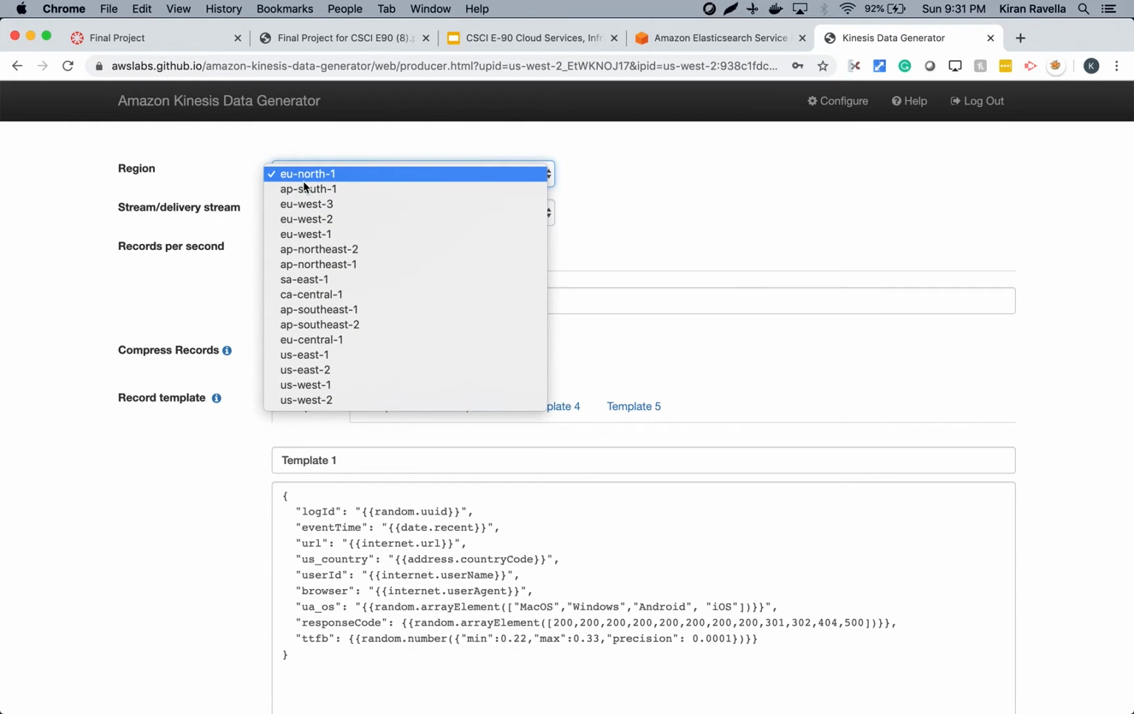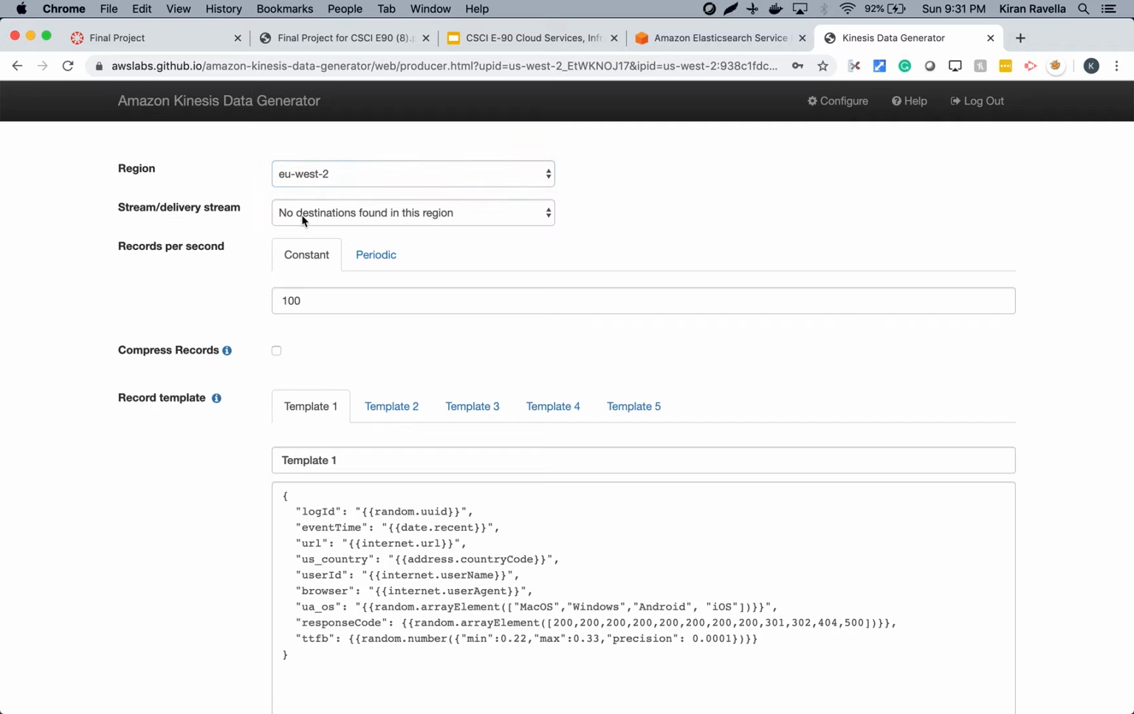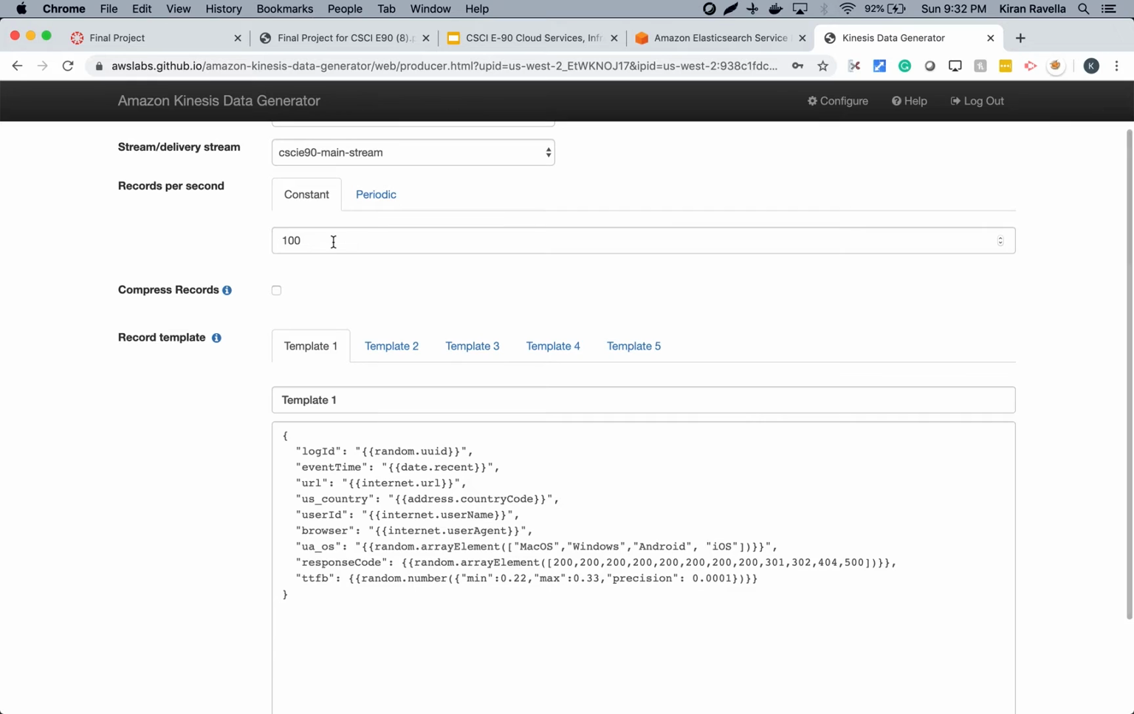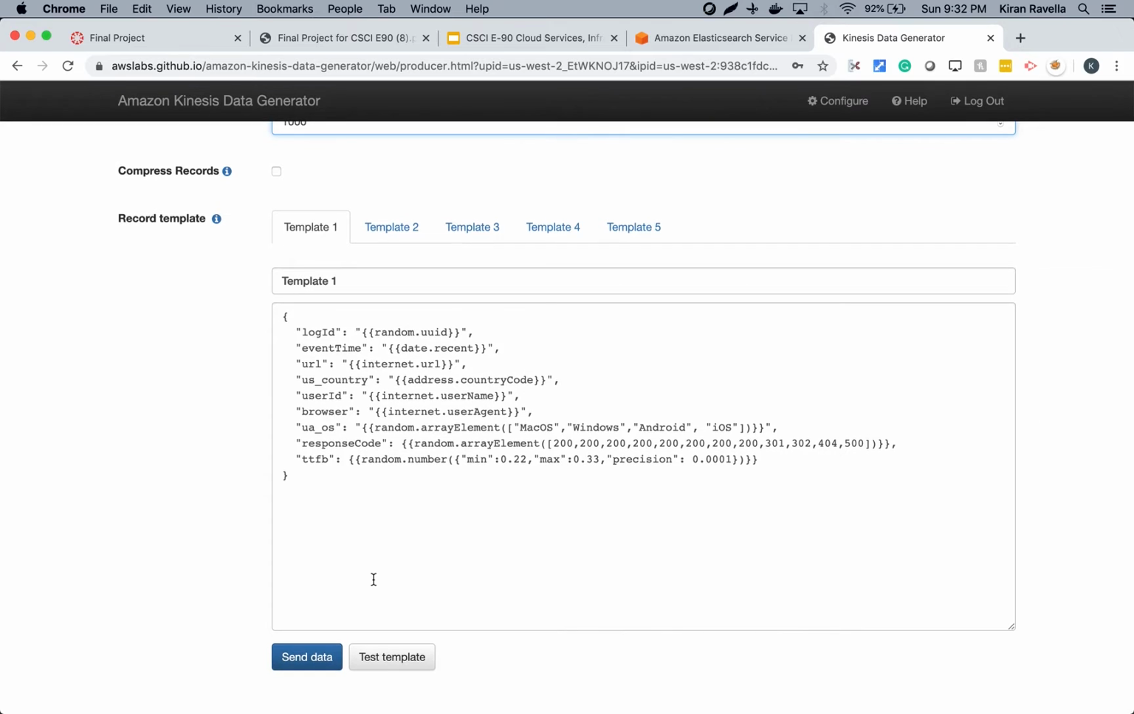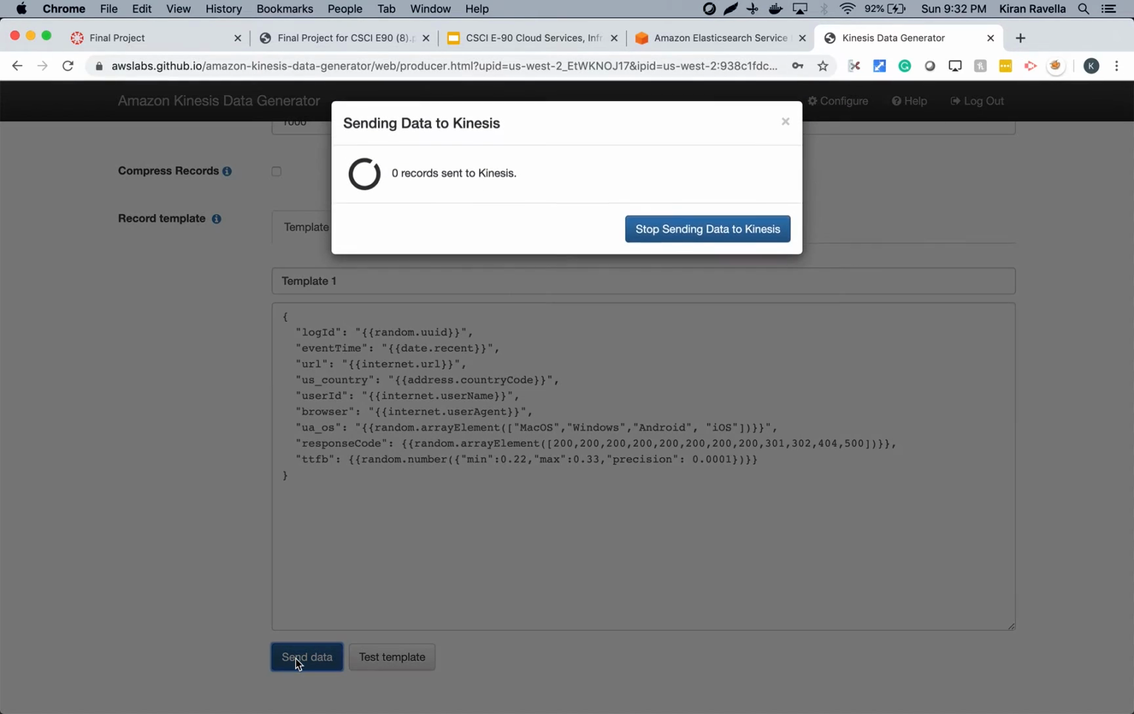So I'll pick the US West 2 region, and I should see the Kinesis stream that we created. And yeah, this is the CSCIE 90 mainstream, the Kinesis stream that we want to put the log data to. So we pick that, and then we can choose at what rate we want to send the logs. We'll do about 1,000 log events per second, and we have to pick the template for the log format that we want to use. That log format is already pasted here. We will use that, and we can start by sending data.